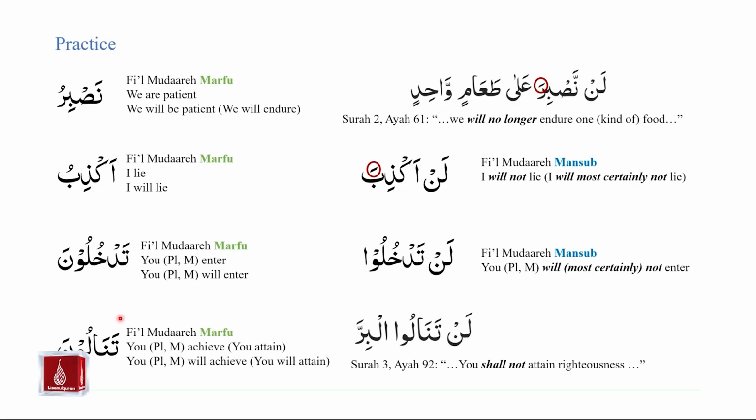Finally, tanaluna. Once again, we are noticing the una ending sound. This is fi'il mudari marfu. Tanaluna is referring to plural and masculine. Tanaluna can be translated as you achieve or you attain, or you will achieve, you will attain. An example of the addition of lan to tanaluna is seen in the Holy Quran in Surah number 3, ayah number 92. Lan tanalul birra, you shall not attain righteousness. In this example, we clearly see that because of the addition of lan, the fi'il mudare that follows it is fi'il mudare mansub.